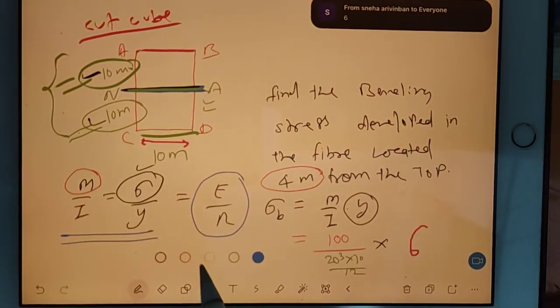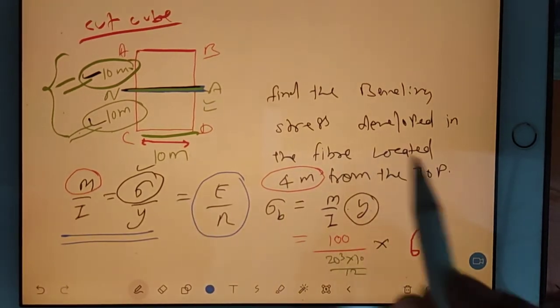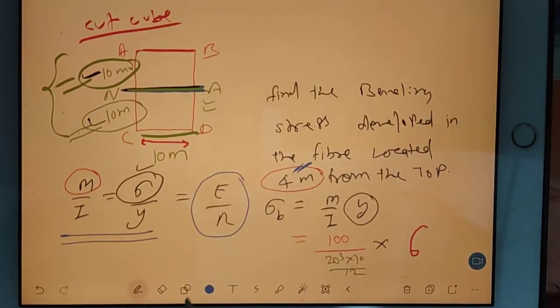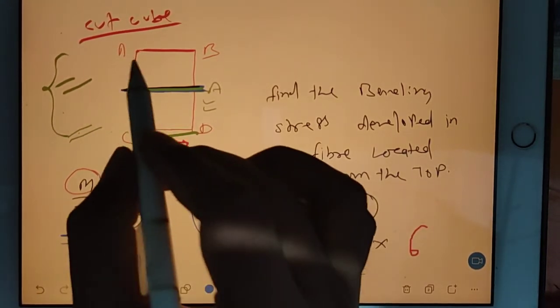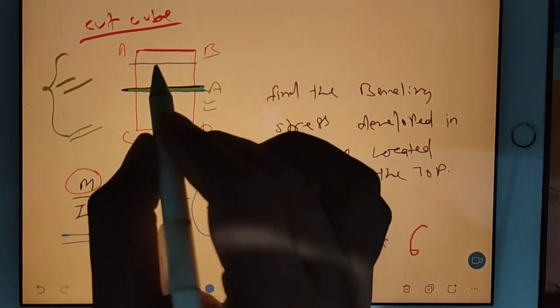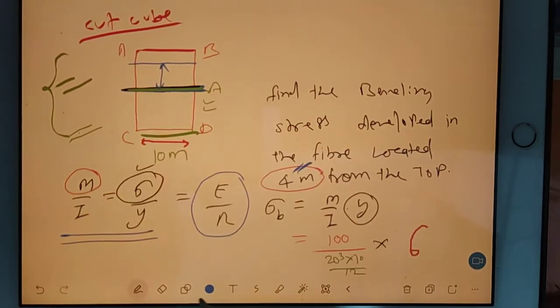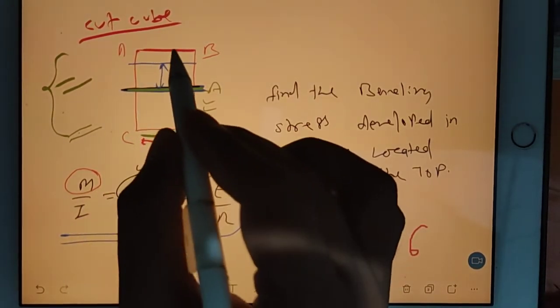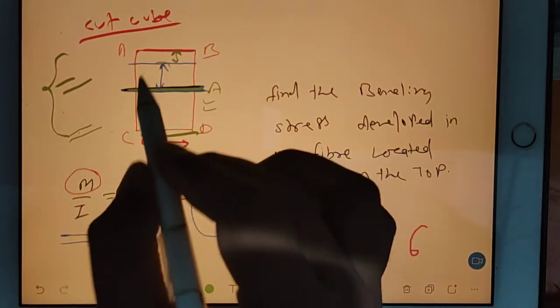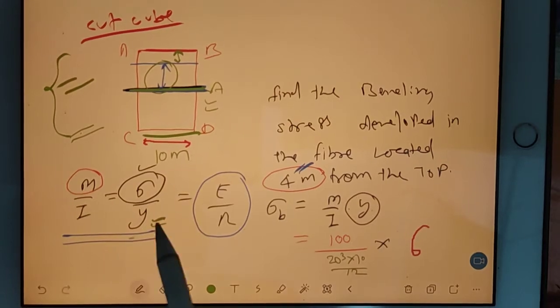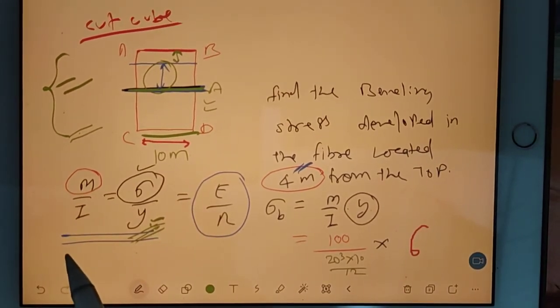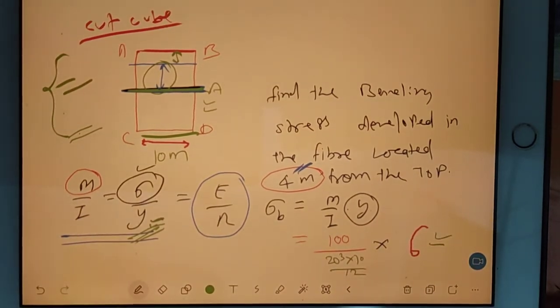Because when you are taking y, it should be from the neutral axis, but the data is given from the top fiber. I mean, they are saying to find out bending moment in this fiber. So you should take this gap, because the y by default is the gap between the fiber and the neutral axis. Okay, so this is going to be 6.